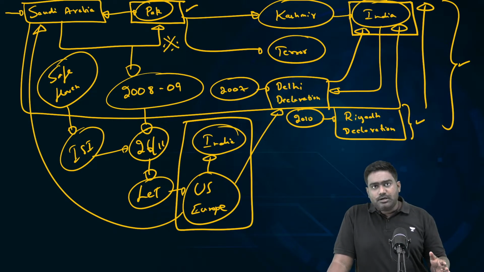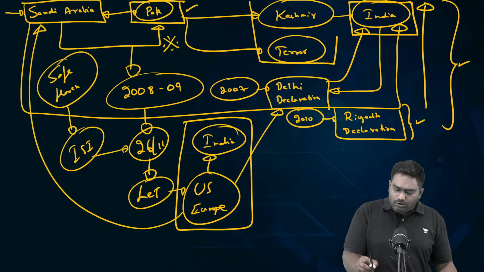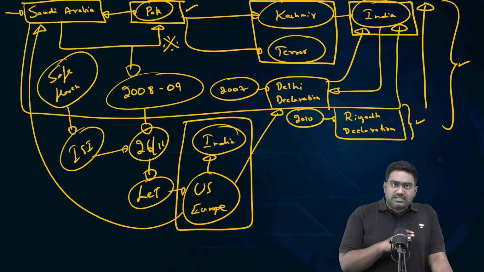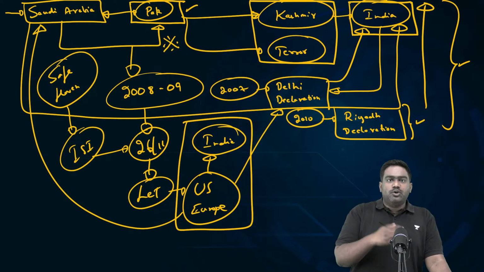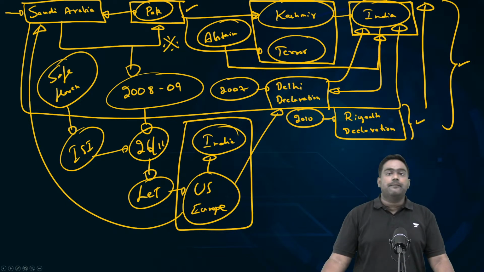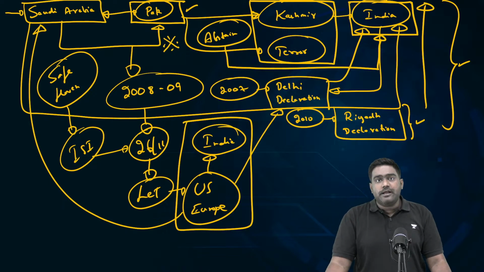So Saudi Arabia adopted a pivot in its policy and made a strategic shift, and it no longer backs Pakistan on Kashmir or terrorism like it used to before. On the issue of Kashmir, Saudi Arabia has started abstaining on these votes. If Pakistan tries to bring the issue at UN or OIC, Saudi Arabia has been abstaining from these votes, clearly signaling a shift towards India, which essentially means Saudi Arabia doesn't want to interfere. It wants India and Pakistan to handle it bilaterally. And that is a big win for India.